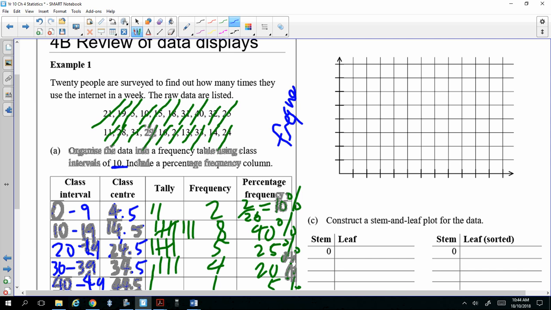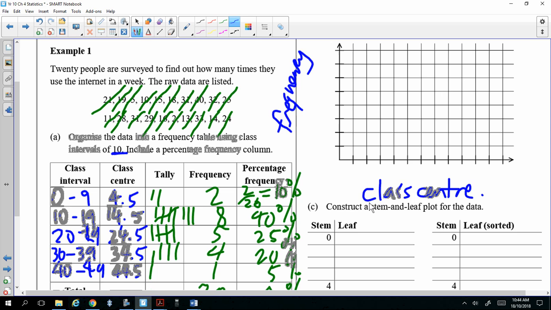And the horizontal axis will be your class center. Like that. And then we can start drawing. So we'll put in the class center. So we'll put 4.5 there. The next one is 14.5. Let's make it a bit bigger.